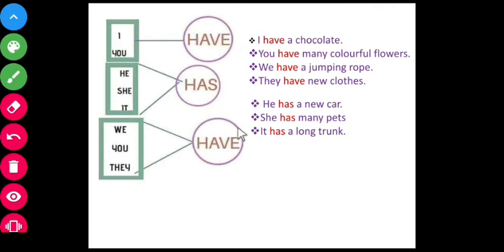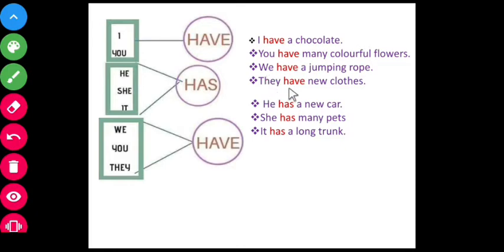Let us see the examples here. I have a chocolate. First person singular. You have many colorful flowers, so have is used with you. Then we have a jumping rope. See, have is used with we.